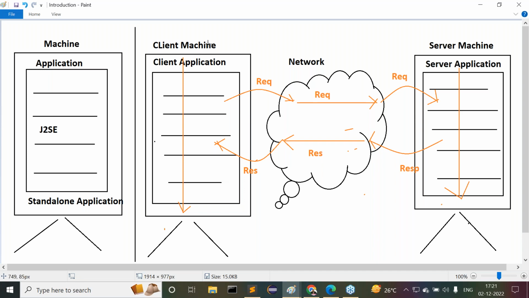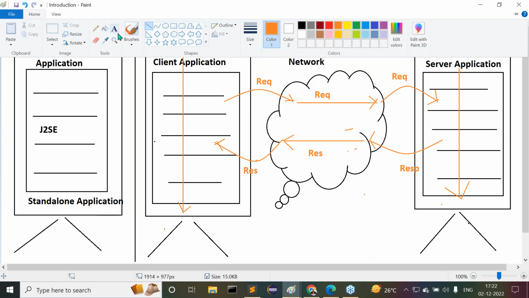So this is exactly the meaning of client server architecture, and on the basis of this client server architecture, we prepare our application. So this application is called a distributed application. Moreover, understand my point here, the total application logic is distributed over a client machine and a remote machine. My Java programs are running under the client machine as well as the server machine. So this type of application is called a client server application, or a distributed application, or an enterprise application. That's it.